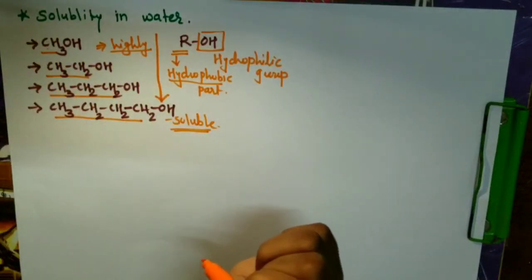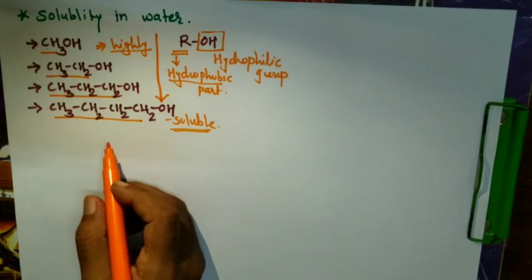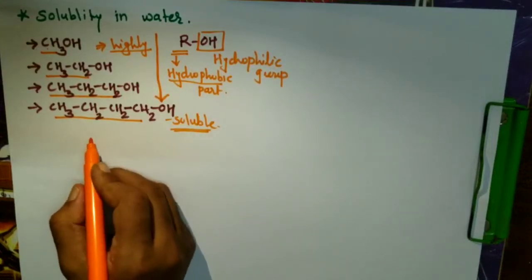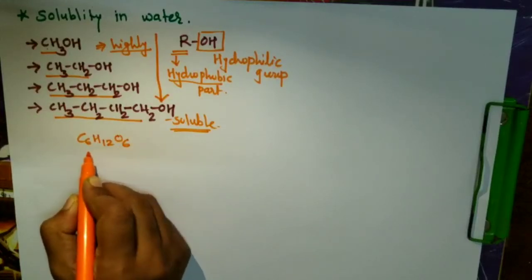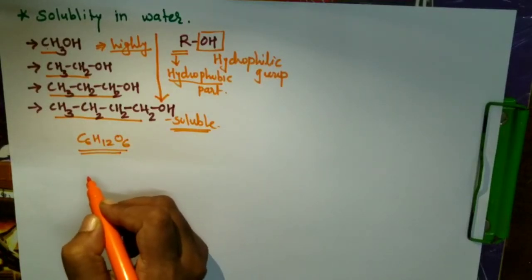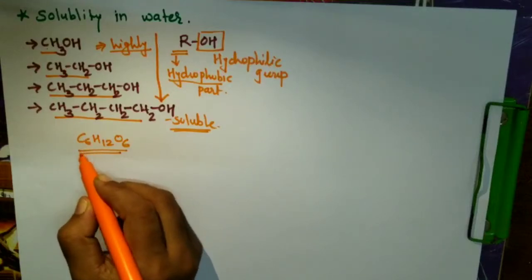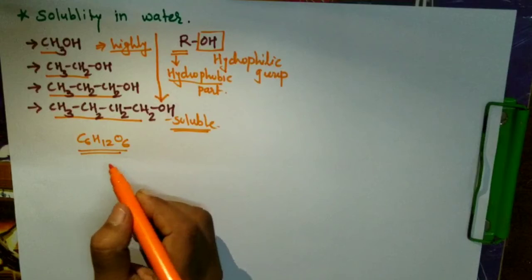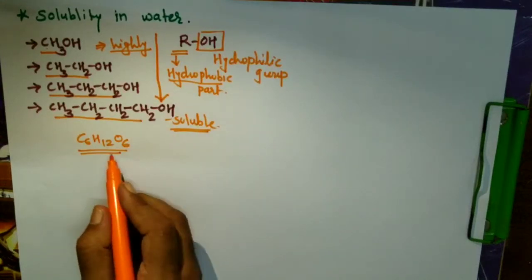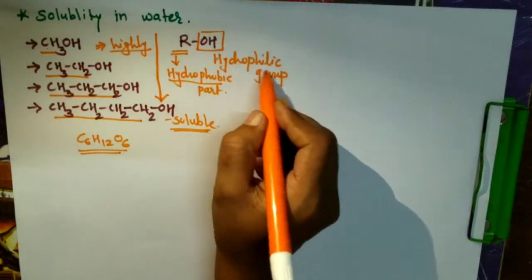In case of glucose, there will be a question in our mind. Glucose is C6H12O6, so it contains 6 carbons, even though it is highly soluble in water. Why is it highly soluble in water? Because the number of hydrophilic groups is more.